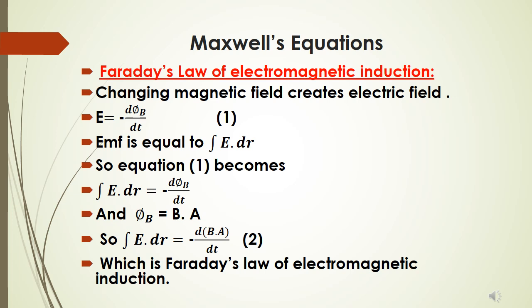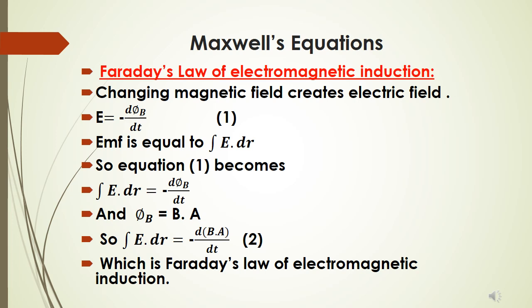If we expand it a little, EMF is equal to voltage, which is closed integral E dot dl equals minus d by dt of flux, and flux is B dot A. I draw your attention to E and dB by dt; the others in the equation are constant.